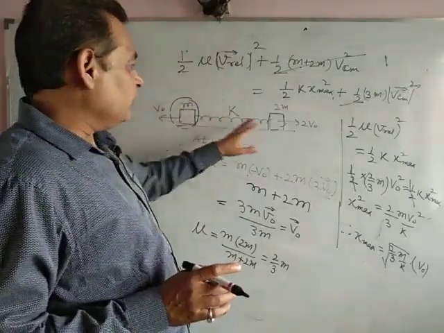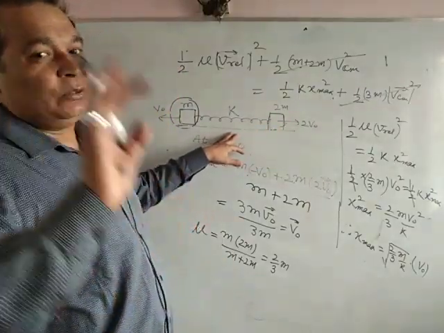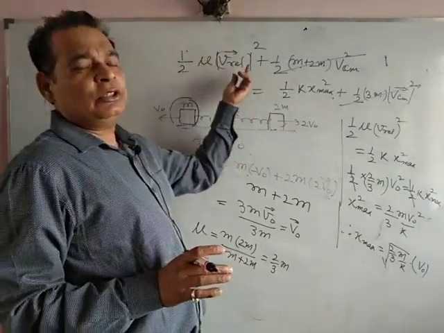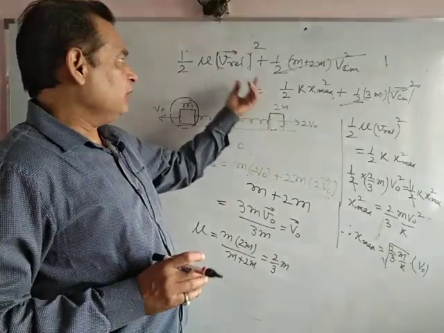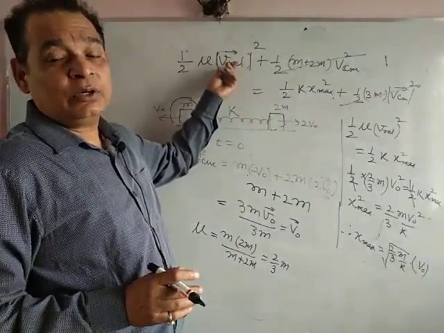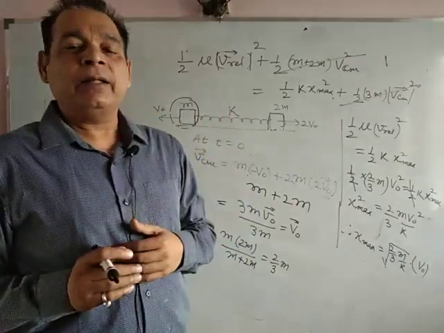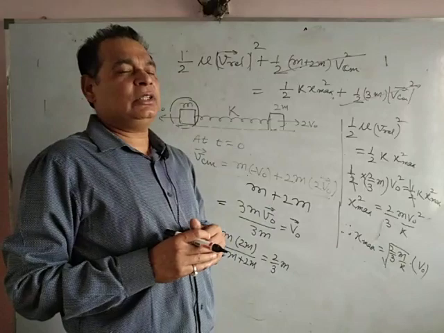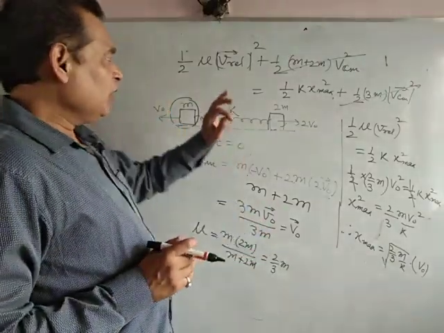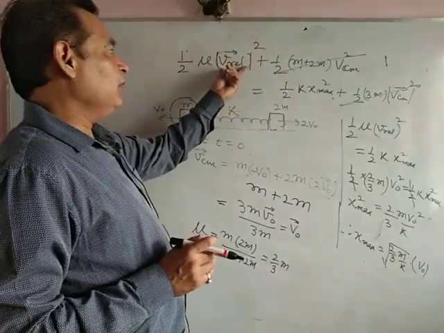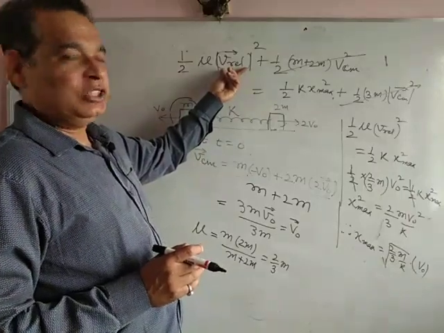Velocity of this one will be 0 in center of mass frame, but individual velocity in ground frame will not be 0. But if you know velocity of each one in center of mass frame, we need not find relative velocity in the frame of ground. Why? Because relative velocity does not depend on frame of reference. In every frame of reference, relative velocity of one body with respect to another will remain the same. So in center of mass frame, V relative will be 0 at maximum elongation to make net linear momentum 0 in center of mass frame.